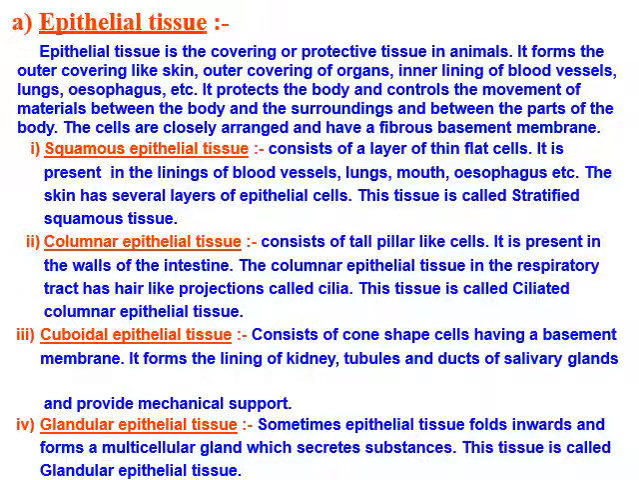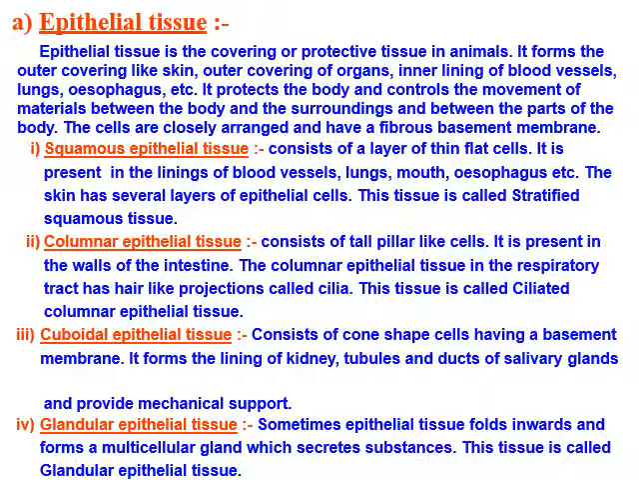Now, epithelial tissue. Epithelial tissue is the covering or protective tissue in animals. They cover the outer part, like skin, the outer covering of the organs, and the inner lining of blood vessels, lungs, esophagus, etc. It also controls the movement of material between the body and the surroundings, and also within the parts of the body. Cells are loosely arranged and have a fibrous basement membrane.